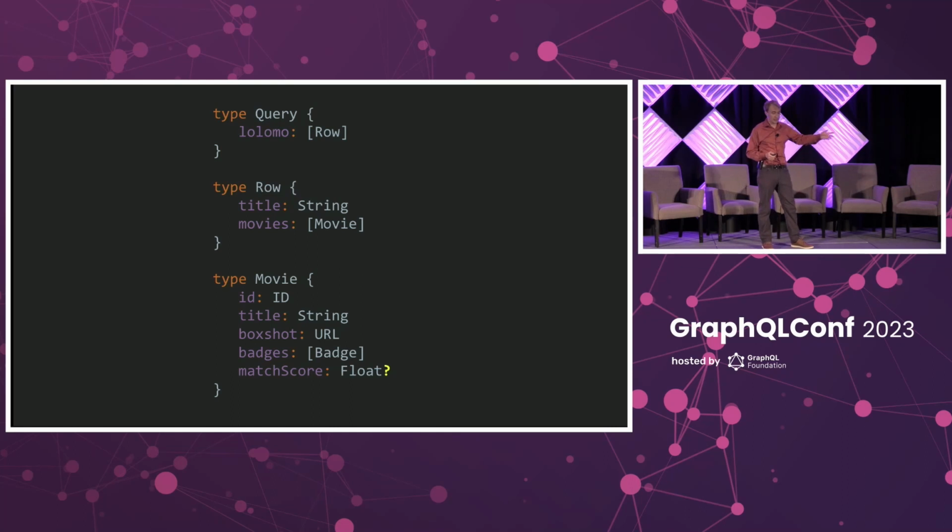Like in this case, the match score, we're saying, hey, this is actually going to be null sometimes. You really need to handle that in the client. Everything else, if we don't have an answer, it's because there's an error, there's an exception. Look in the errors array for that, and we can handle that case.